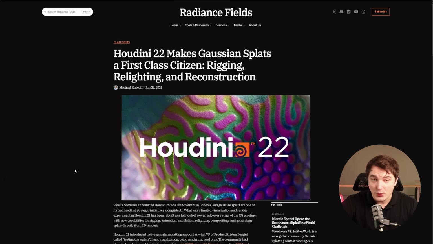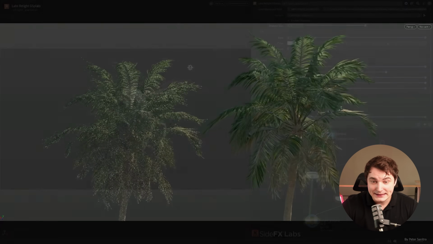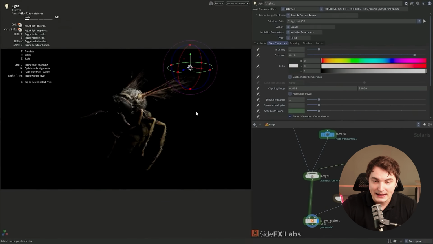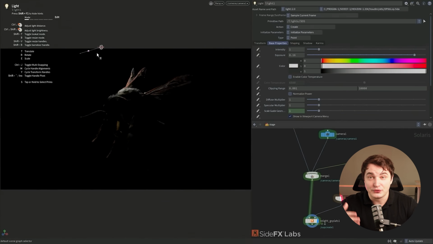Next up, two big companies announced that they're gonna support Gaussian Splats and actually make it a priority. So Houdini 22 makes Gaussian Splats a first-class citizen. That's how the announcement sounds, and indeed they introduced support, and you can not only render them inside and use them, but you can also relight them.